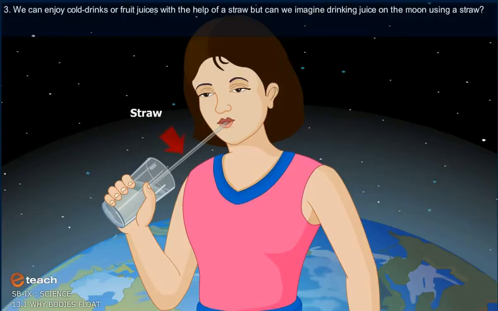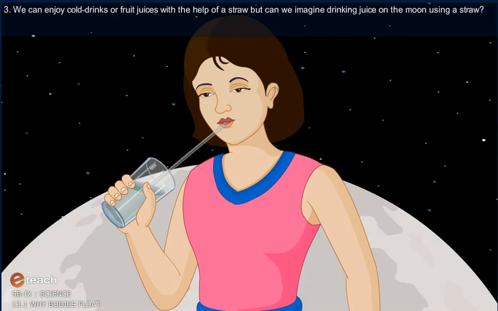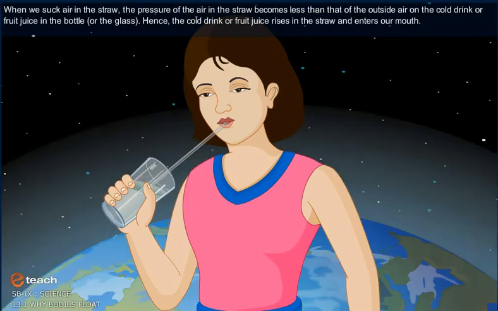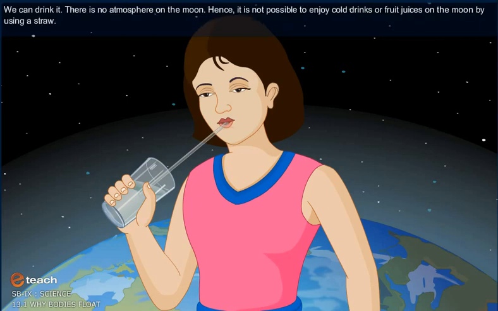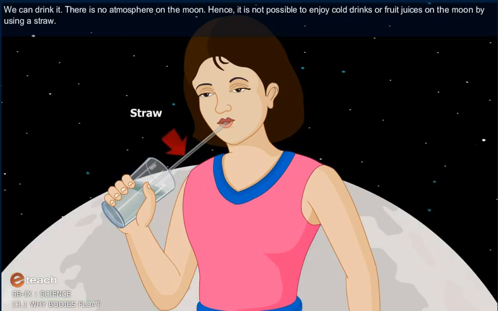We can enjoy cold drinks or fruit juices with the help of a straw. But can we imagine drinking juice on the moon using a straw? When we suck air in the straw, the pressure of the air in the straw becomes less than that of the outside air on a cold drink or fruit juice in a bottle or the glass. Hence, the cold drink or fruit juice rises in the straw and enters your mouth. We can drink it. But there is no atmosphere on the moon. Hence, it is not possible to enjoy cold drink or fruit juices on the moon by using a straw.